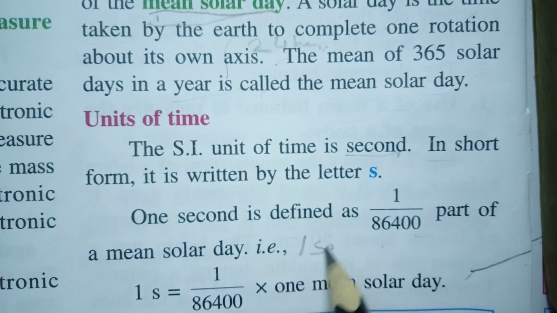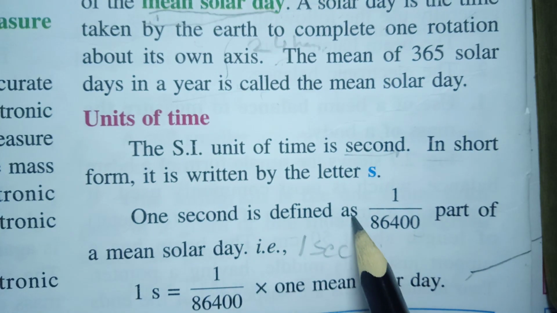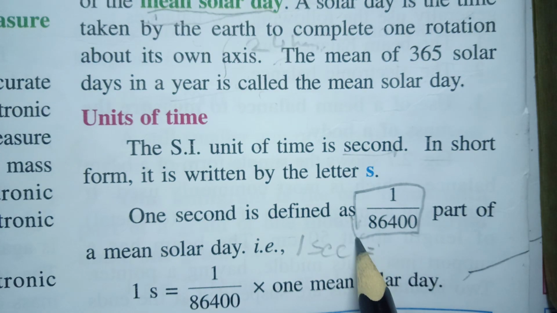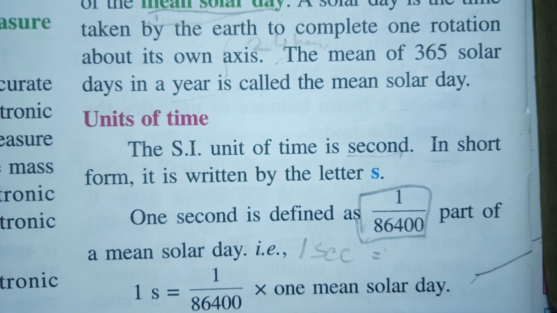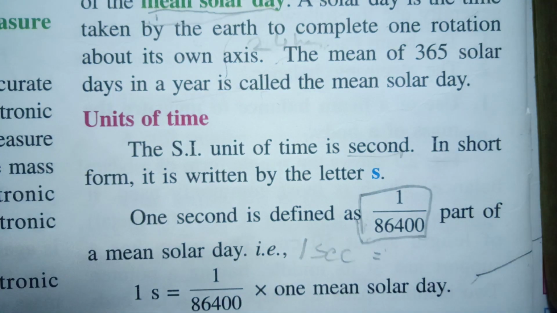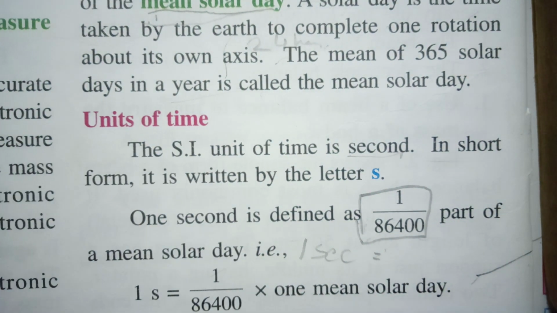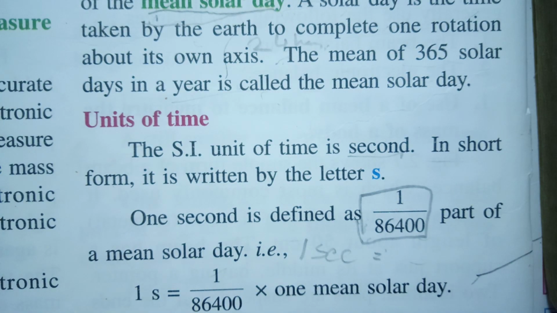That means 1 second is equal to 1 by 86,400 day. It says that 1 second is the 1 by 86,400th part of that day. Okay, if you are well versed in fractions, you can understand this easily. That means 1 second is equal to 1 by 86,400 into 1 mean solar day. Understood about the units of time?